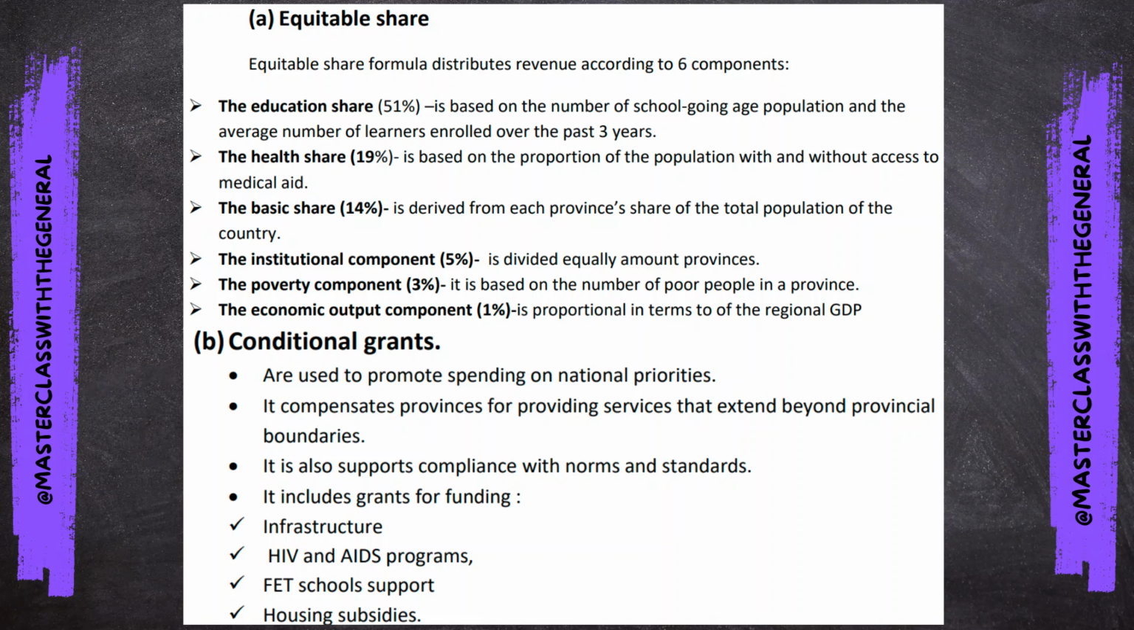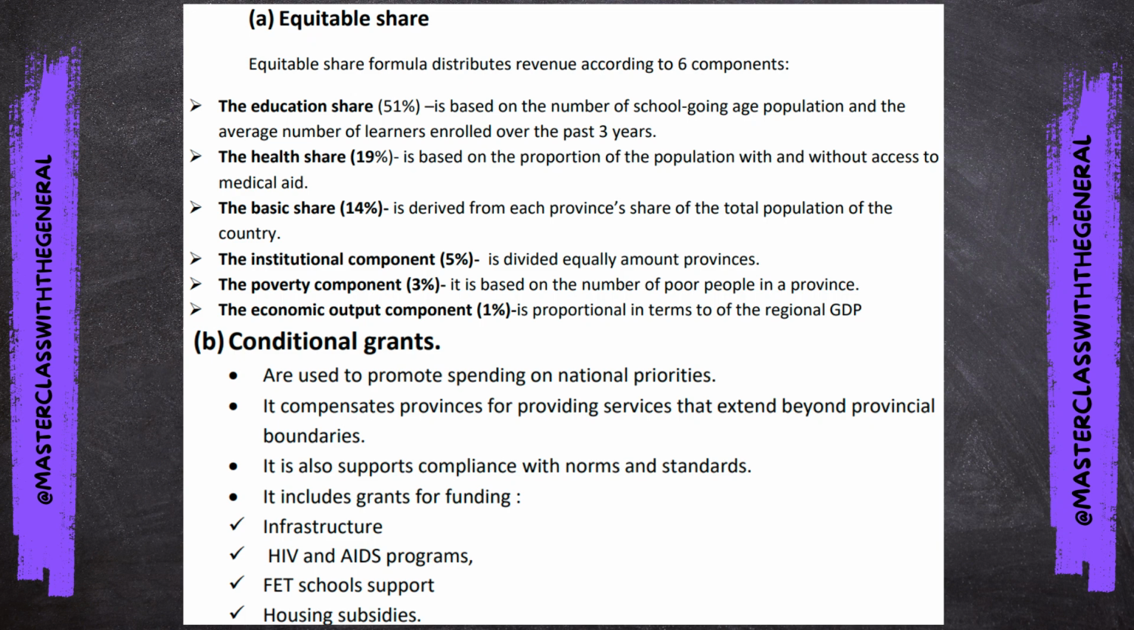Now let's look at how this money is shared amongst the provinces and amongst the municipalities. The first layer is equitable share. The equitable share formula distributes revenue according to 6 components. So this is how each province will receive money.